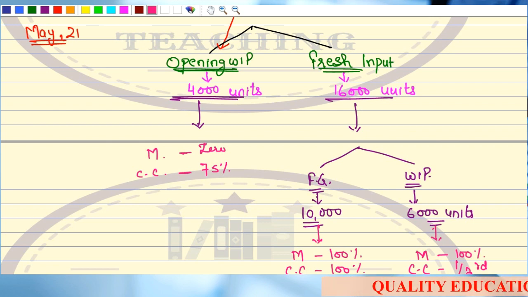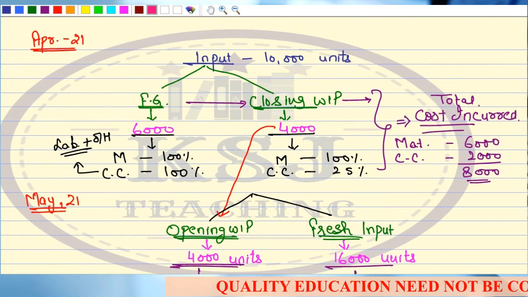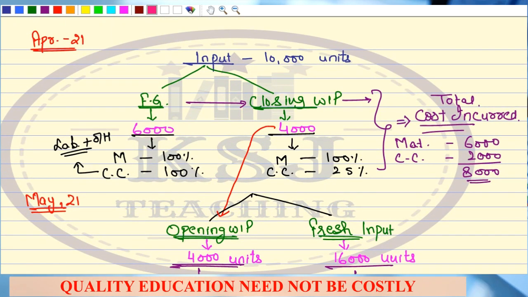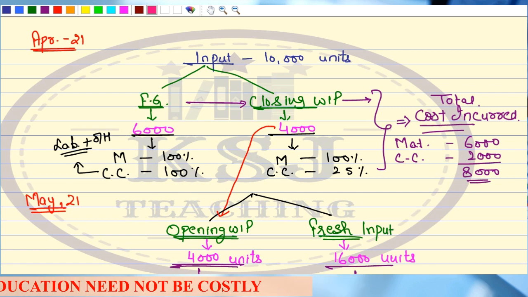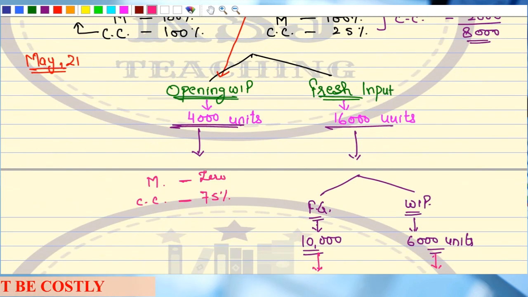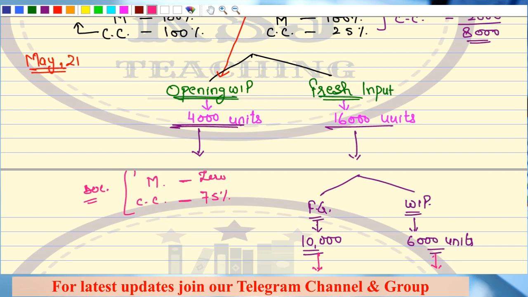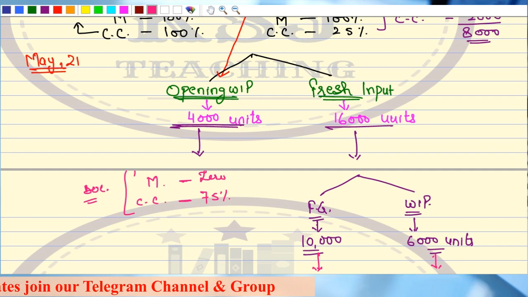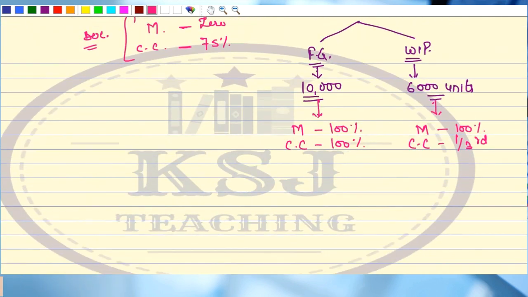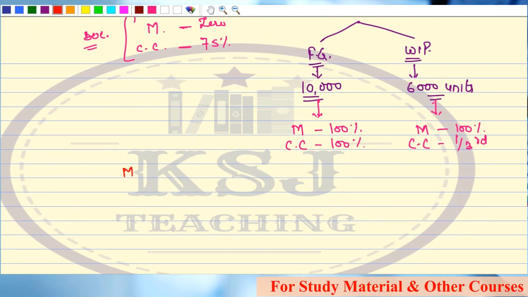Right? For opening WIP, we will identify what was the closing WIP degree of completion of the previous period. Don't worry, in the examination, you will either be given this degree of completion. There are high chances that the degree of completion will be given, or if it is not given, then I will also tell you how to solve the question, right? But this is to make you understand how this whole process works. Clear?